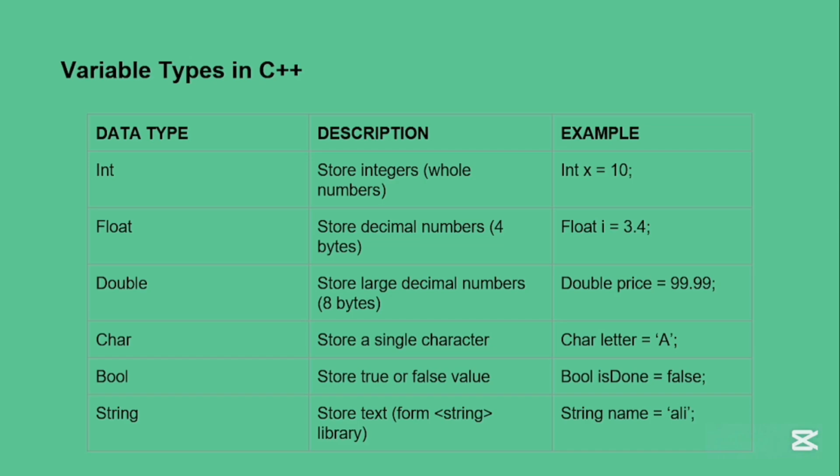And double is also a type of floating-point number, but it can store a larger number of decimal digits. It can store about 13 to 14 digits after the point. And char is used to store a single character, like an alphabetic character such as A, B, C, D, E, F, G.